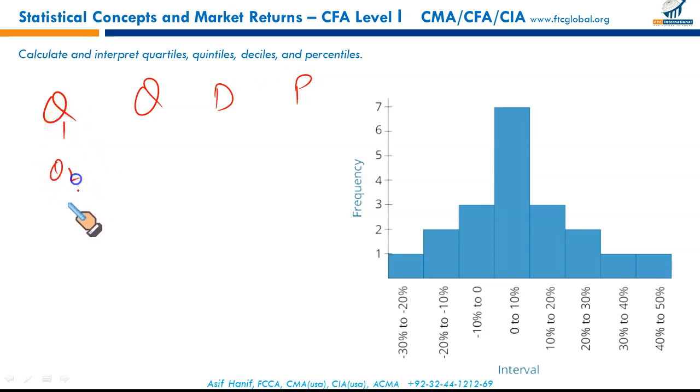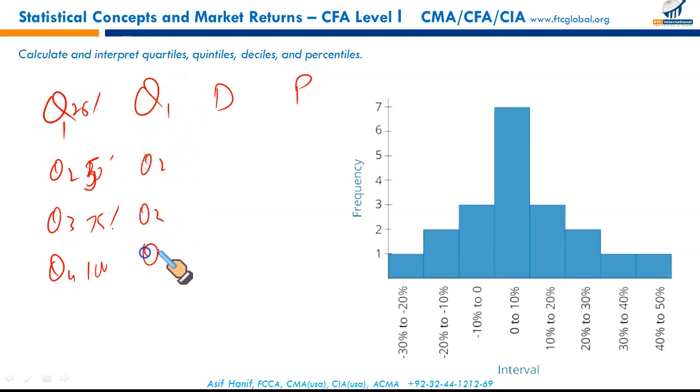First quartile, second quartile, third quartile and fourth. This represents 25% of your data, 50%, 75% and 100%. Quintiles split in 5. Q1, Q2, Q3, Q4, Q5. This represents 20% of your data, 40%, 60%, 80% and 100%.